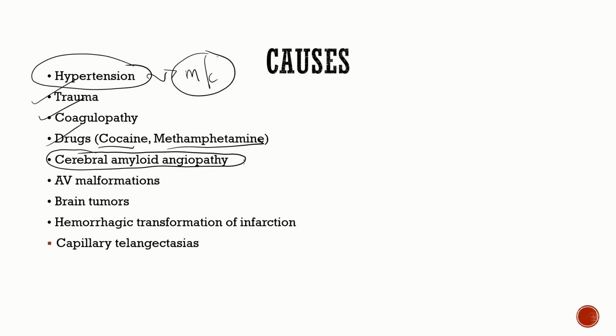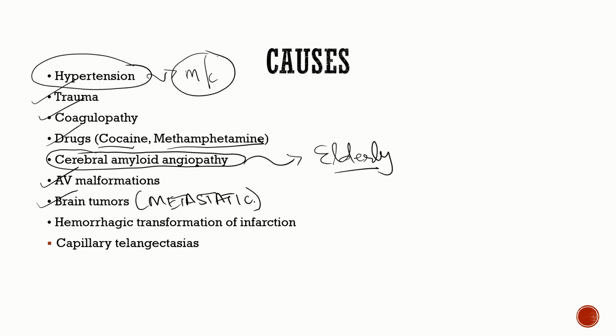This is a very important cause of lobar hemorrhage in the elderly population. Then we have AV malformations, brain tumors, especially metastatic brain tumors. There are certain primary tumors which have a propensity to cause hemorrhagic metastatic brain lesions. So we'll discuss that in a while.